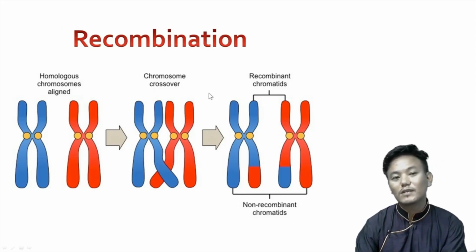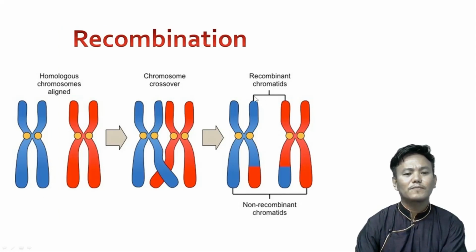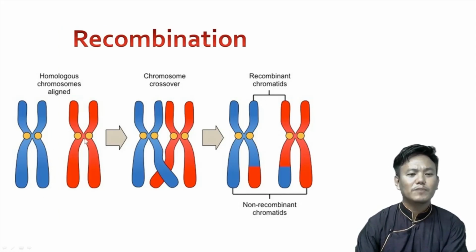You must have studied recombination in your class 11. How does recombination happen? When the homologous pair of chromosomes align themselves at the metaphasic plate, the non-sister chromatids exchange chromosomal material with each other.